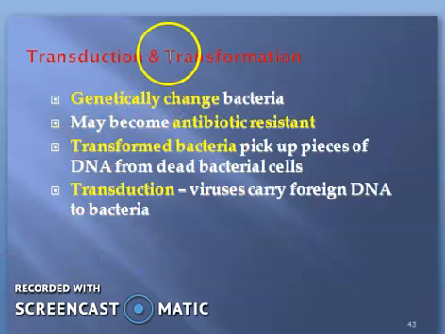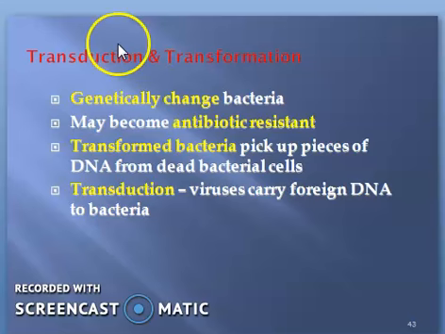Then coming to transduction and transformation in reproduction. Transduction is the process by which foreign DNA is introduced into a cell. Transduction means introducing a foreign DNA, means some other DNA is introduced into a cell of one bacteria by a virus.